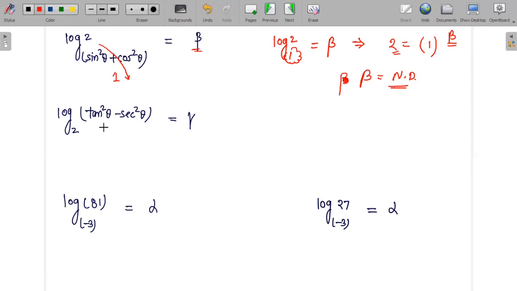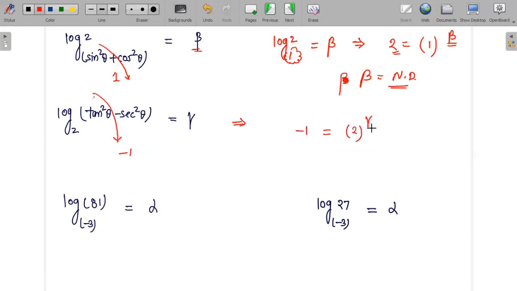Say this time the input is tangent squared theta minus secant squared theta, where theta is a value for which both trigonometric functions are defined, to the base 2 is what I am looking for. Let us say I substitute the value of this logarithmic function as gamma. To get that, again, you should be very good at trigonometric identities. What I know is that secant squared theta minus tangent squared theta equals 1. So this makes tangent squared theta minus secant squared theta equal to negative 1. Thereby I have negative 1 equals 2 to the power gamma.